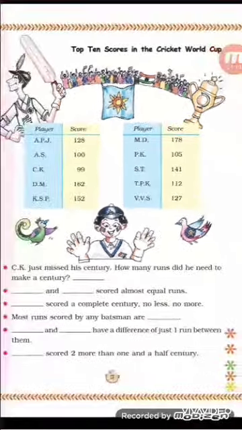Third is, dash scored a complete century. No less, no more. Complete century means 100 runs. Not less than 100, not more than 100. So, who has scored that? Yes, AS. So, AS is the answer.